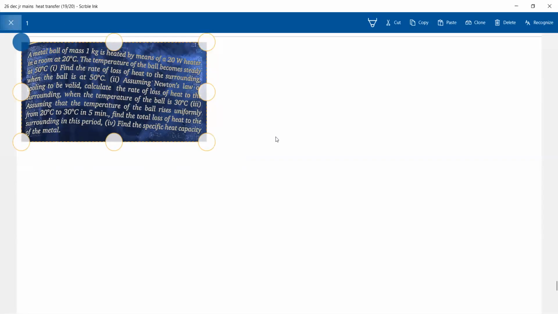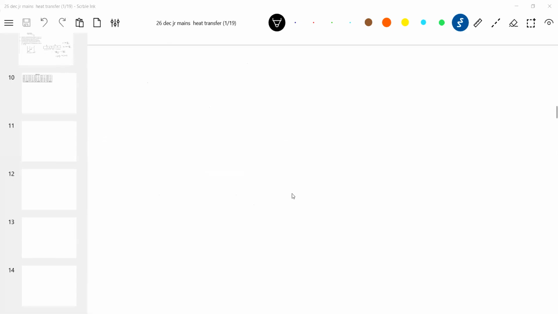Can you hear me? Are you able to see the screen? No, not there, no. Oh. I'll get the screen here. I think now you're able to see the screen.